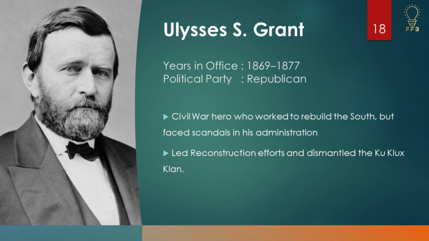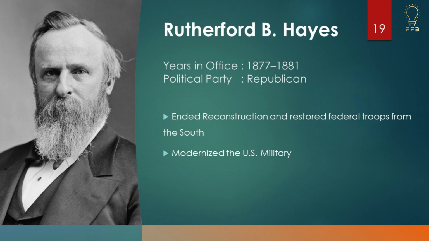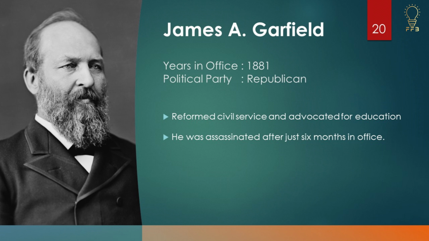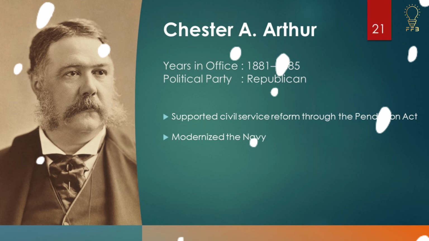Ulysses S. Grant, a Civil War hero who worked to rebuild the South but faced scandals in his administration. He led Reconstruction efforts and dismantled the Ku Klux Klan. Rutherford B. Hayes ended Reconstruction and removed federal troops from the South, and he also modernized the U.S. military. James A. Garfield reformed civil service and advocated for education. He was assassinated after just 6 months in office.